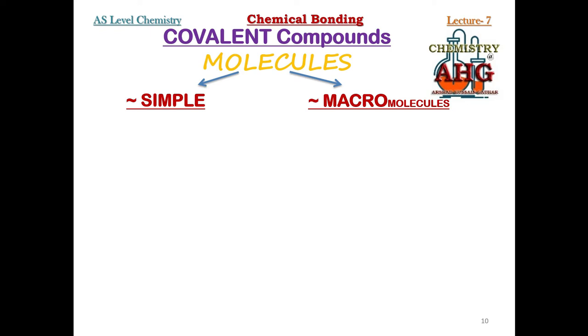Let me recall the important properties of ionic compounds. The most important property is that all ionic compounds are hard solids. Whenever anything is hard, it has a high melting and boiling point. And whenever anything has a high melting and boiling point, it is non-volatile. So ionic compounds: hard solid, high melting and boiling point, non-volatile.